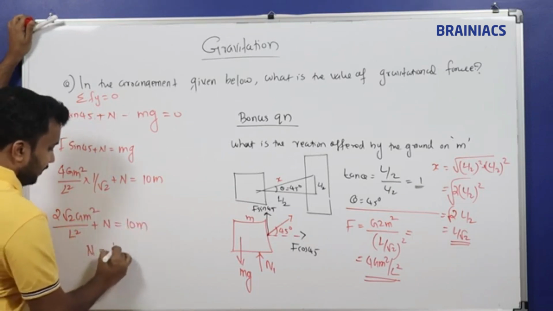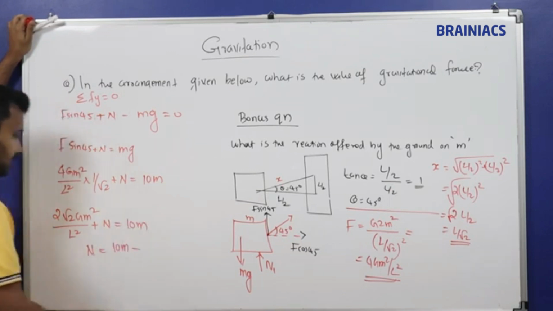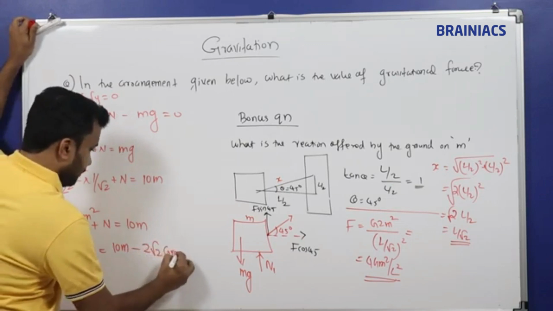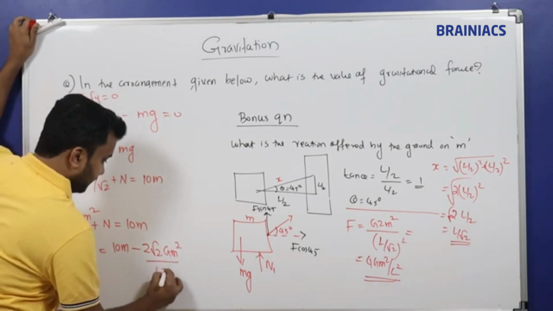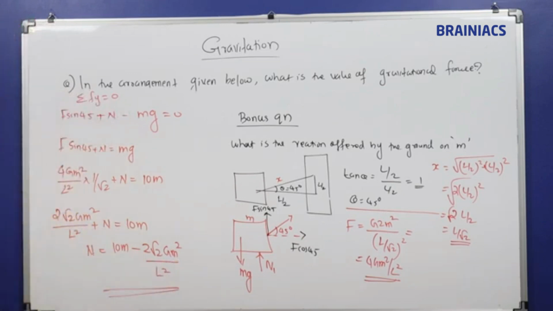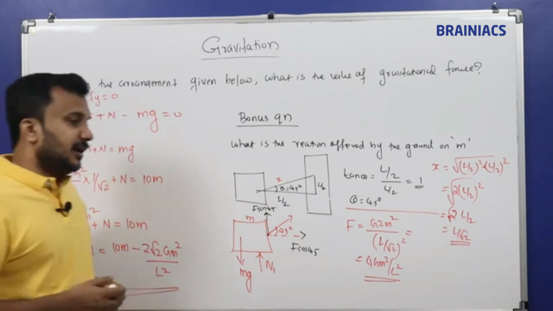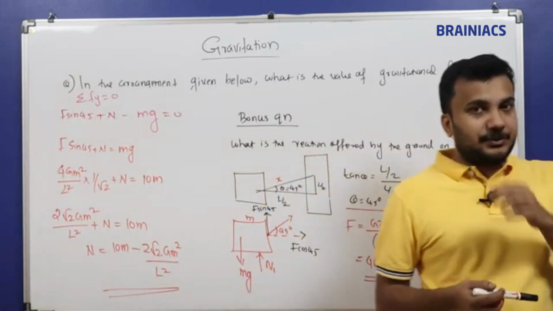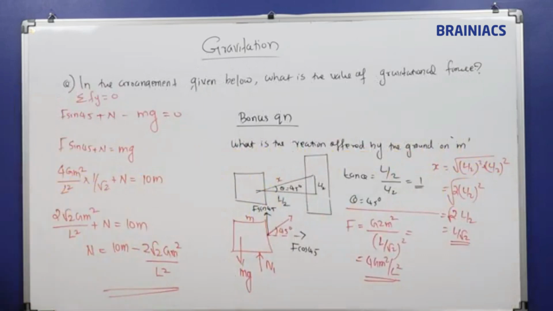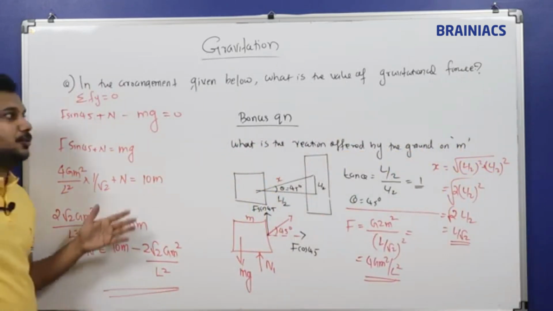So N will be equal to 10m minus 2 root 2 times Gm square by L square, which is the final answer to this question. If the m value and L values are given, you can substitute and finally you will get a beautiful answer with a numerical value.